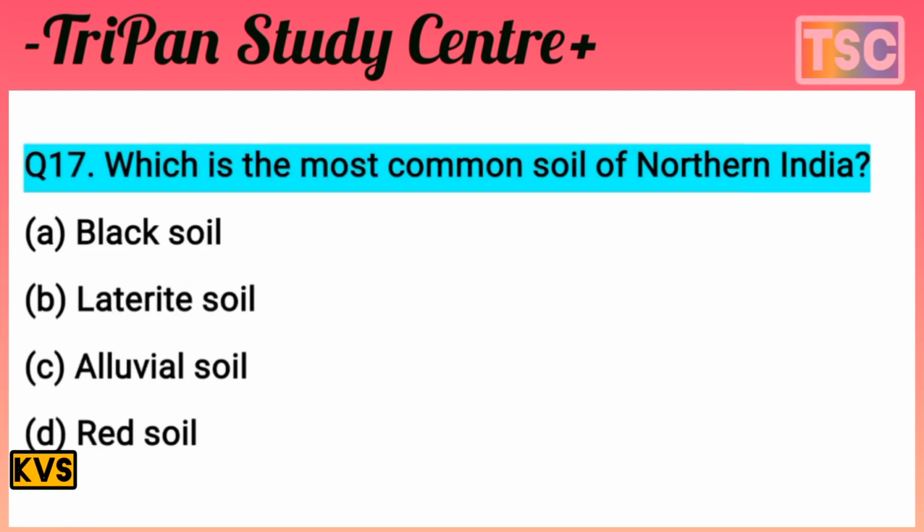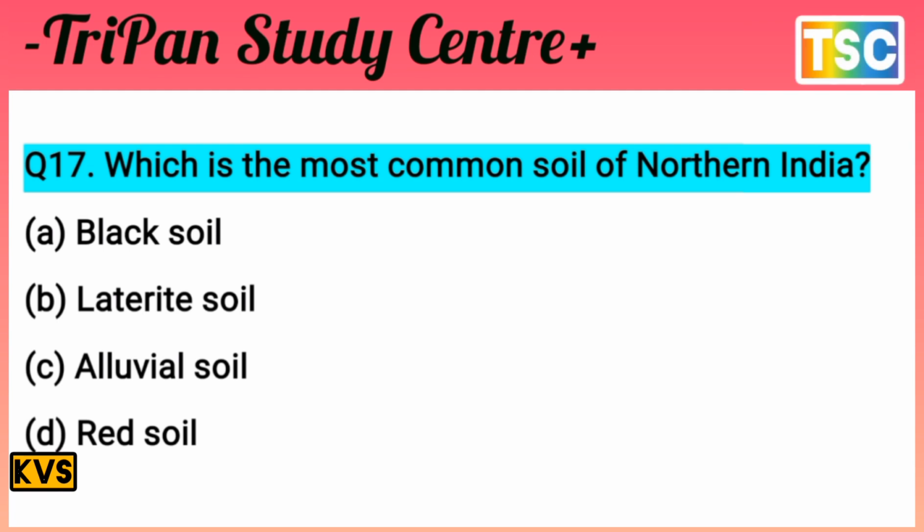On your screen, the next question has arrived. Which is the most common soil of northern India? That's an important question. The options are: black soil, laterite soil, alluvial soil, red soil. The options are very important. Take a few seconds to test your knowledge first. You must have thought of your answer.